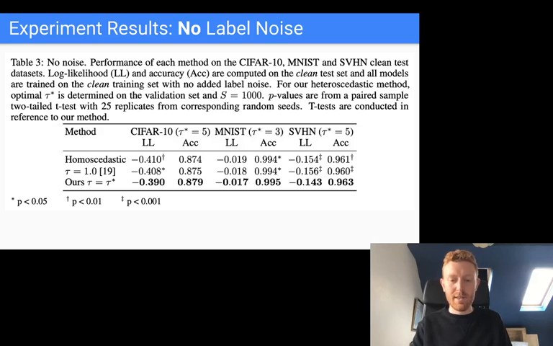The performance improvements are more marginal than when we add the heteroscedastic label noise, as you'd expect. But it seems like these datasets, which are mostly cleanly labeled, have some form of heteroscedastic label noise in them. Particularly on SVHN, we got a nice little log likelihood and accuracy bump just by using our method relative to standard neural network training, which is nice to see.